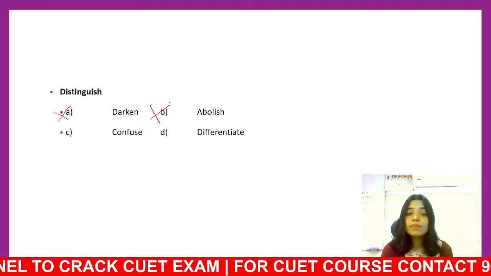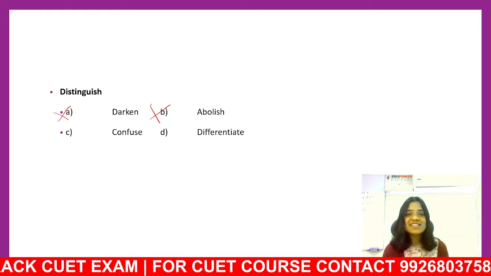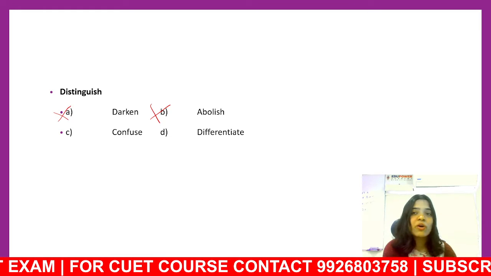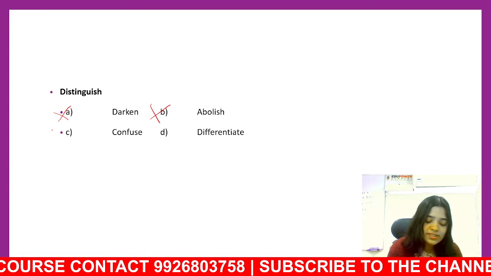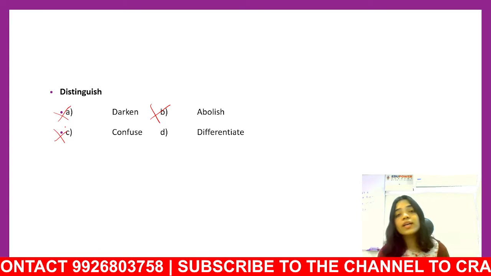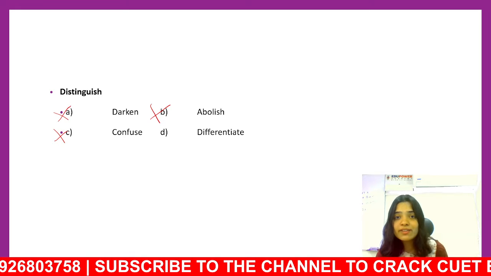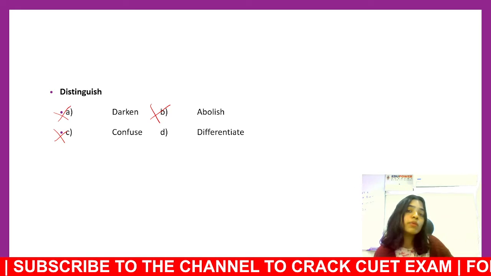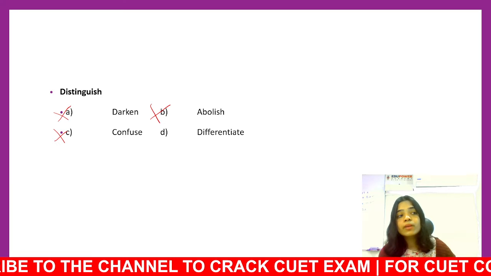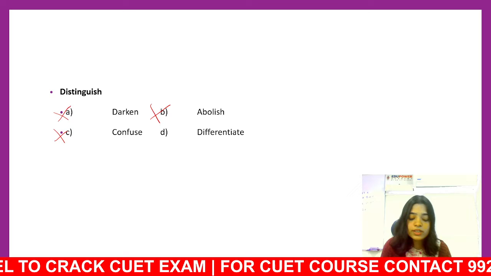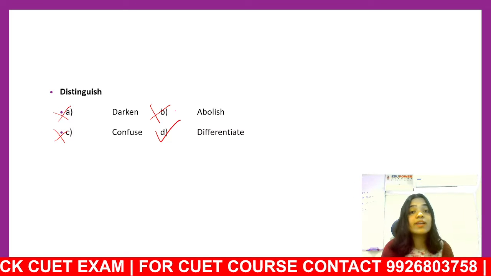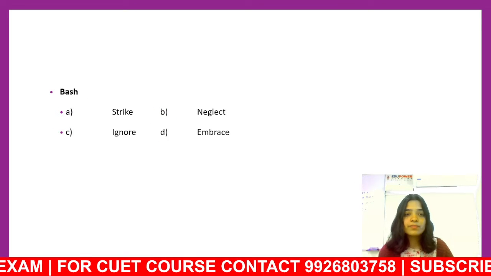Can distinguish be confused? Please confuse us. Will the exam setters say, oh, please confuse us between these two options? Again, not quite. So distinguish cannot be confused. What can distinguish be? Differentiate, right? So when it says distinguish between these two options, they mean, please differentiate between these two options, and then you make a table and you differentiate, okay? So distinguish is to differentiate between two options.